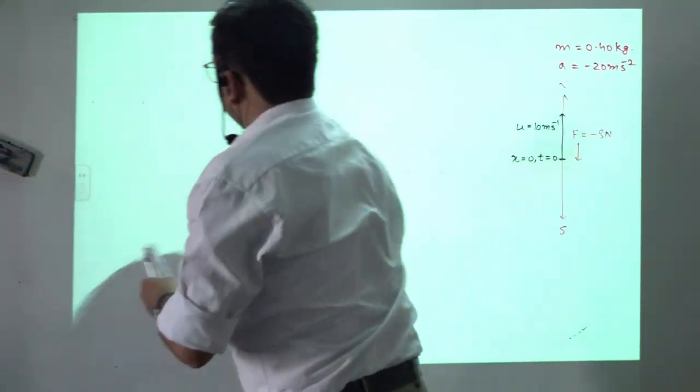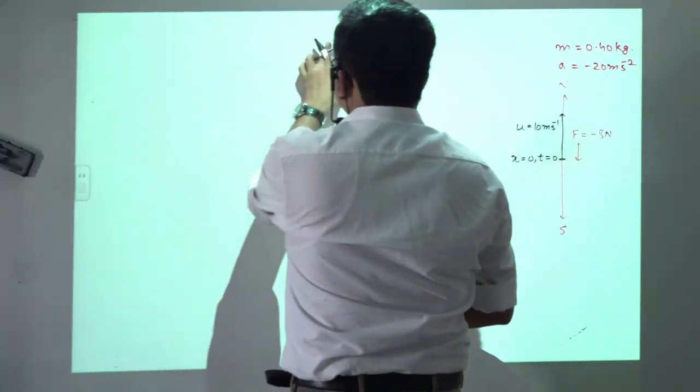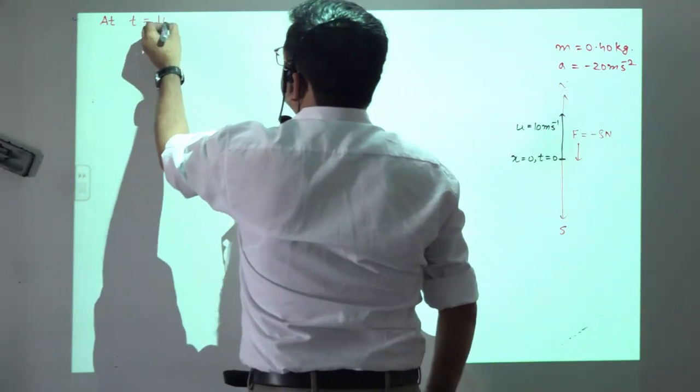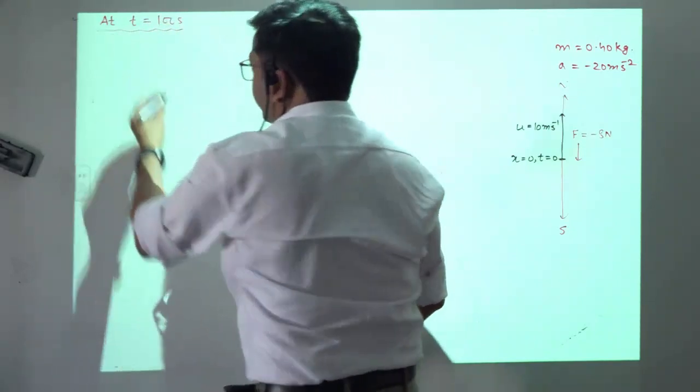Now at t is equals to 100 seconds we want to calculate the position.